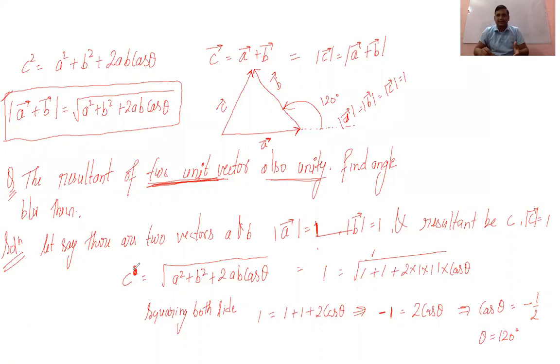Okay. Yes, sir. So sometimes this question is asked in another manner. They say that the resultant of two equal vectors is equal to either of the vectors. This means the resultant of two equal vectors is equal to any one of them. So what will be the angle between them? Once again the angle will be 120 degree.